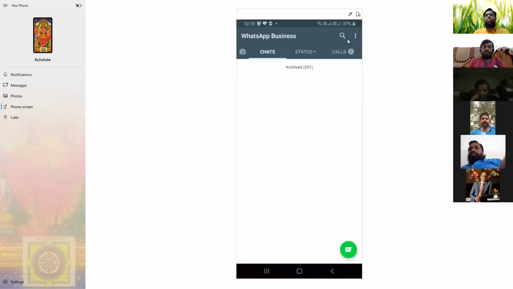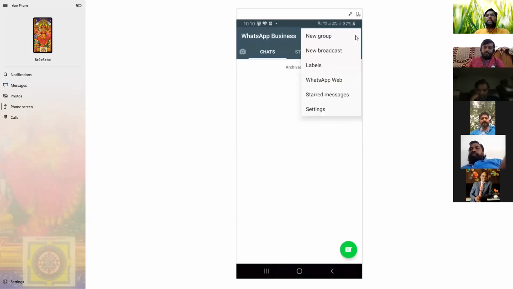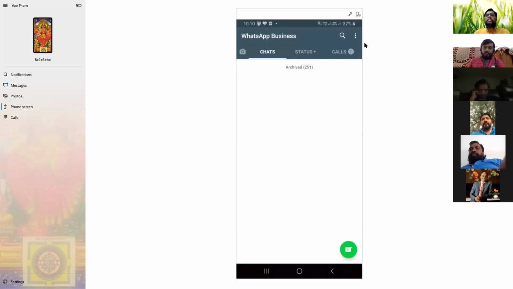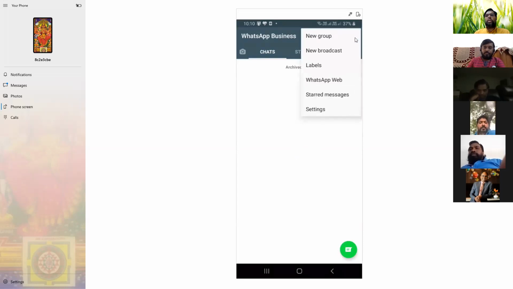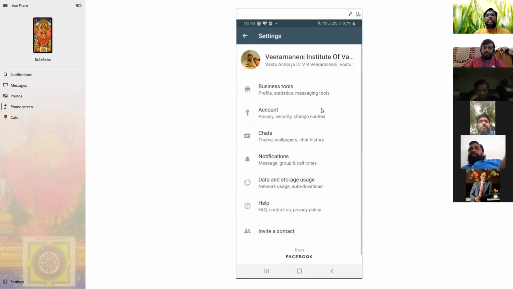Okay. Now, please listen carefully. Go to these 3 dots here, top right side. Go for the settings first. Don't do anything else, settings first. In the settings, you can see the business settings.